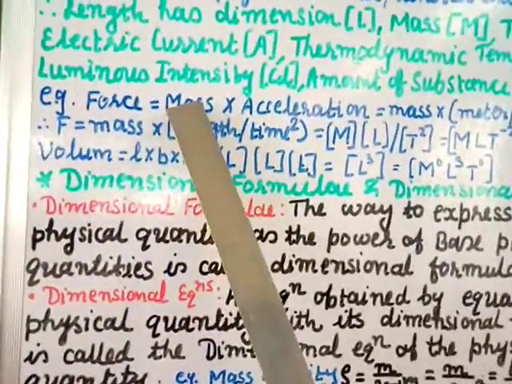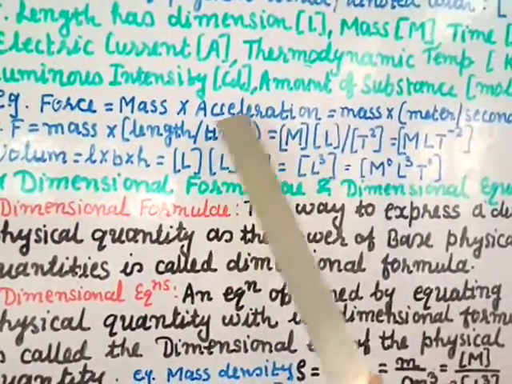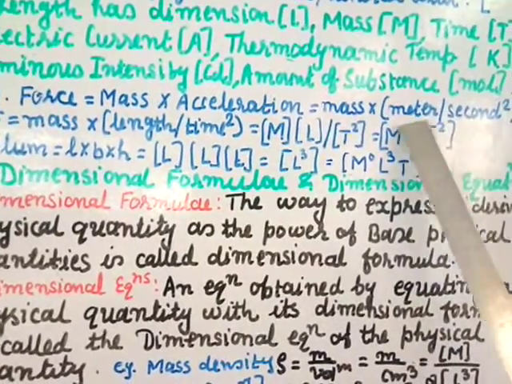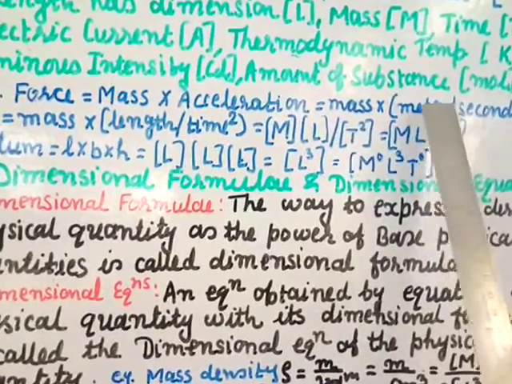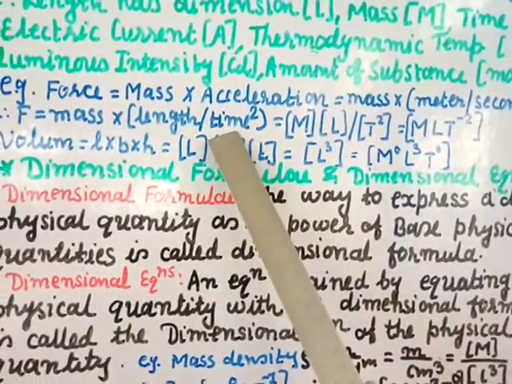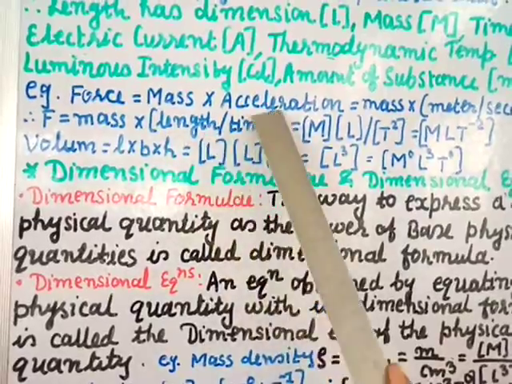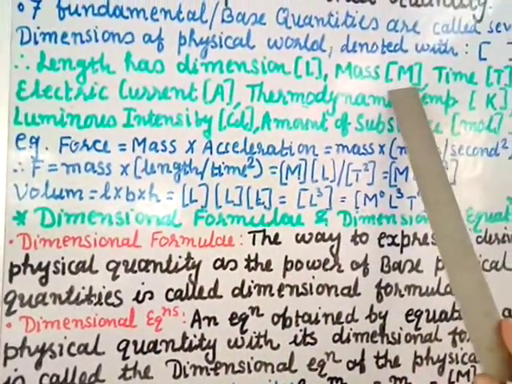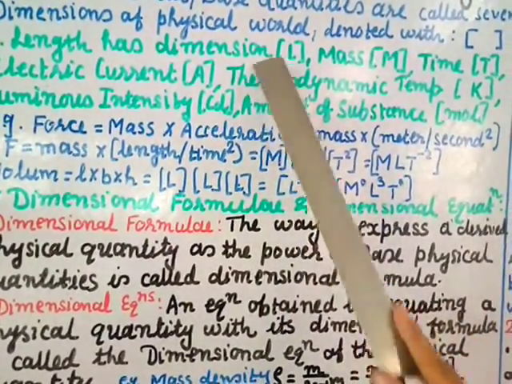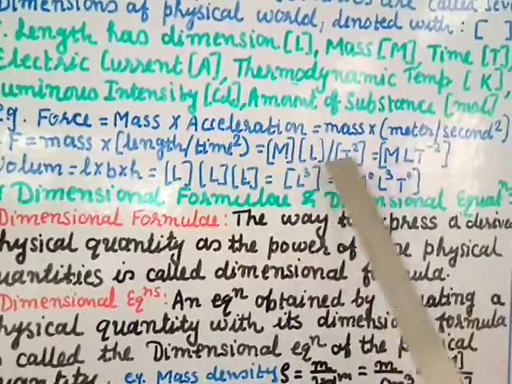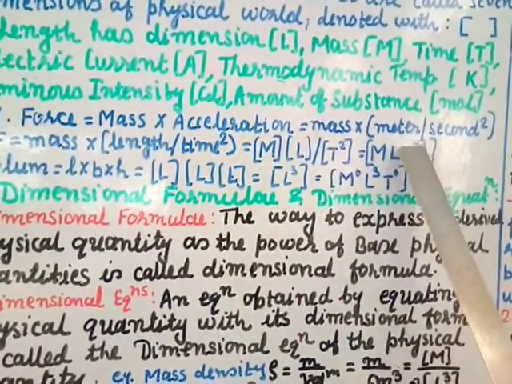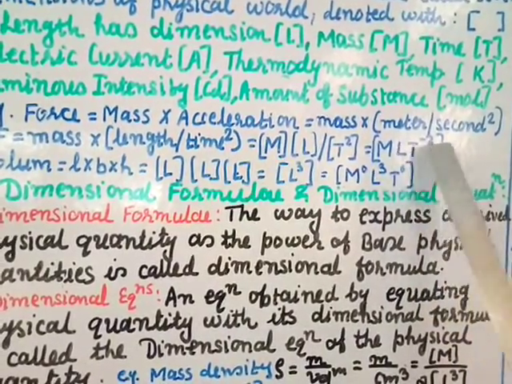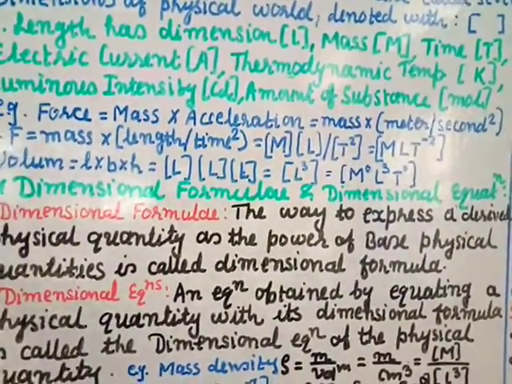Let us take an example. Force, we know, is mass times acceleration. Acceleration is meter per second square; this is the unit of acceleration. Meter is the physical quantity length, and second is time. So mass into length divided by time square. For mass the dimension is capital M, so square bracket M. Length is L, divided by time T, so T square. Now this T square is in the denominator. If you take it in the numerator, it becomes minus 2. So M L T power minus 2. This is the dimension of force.